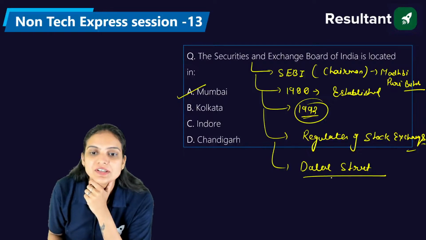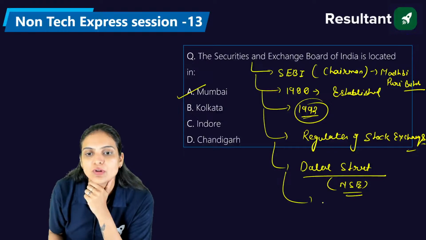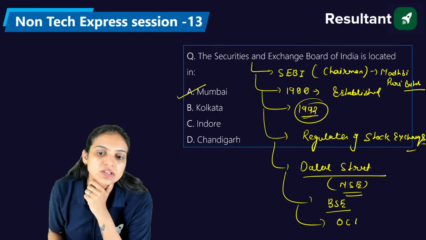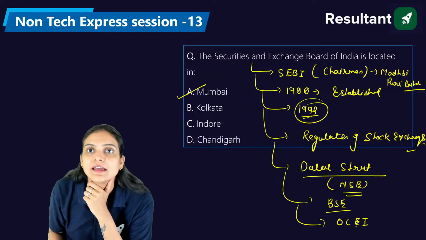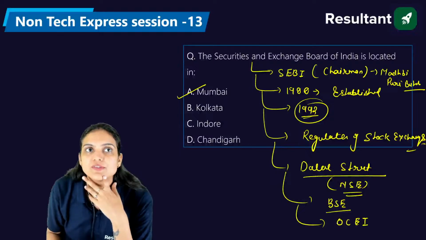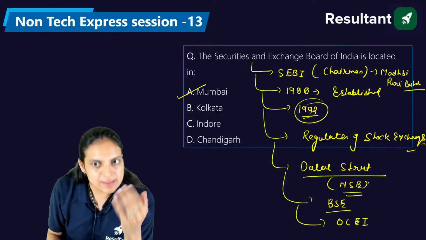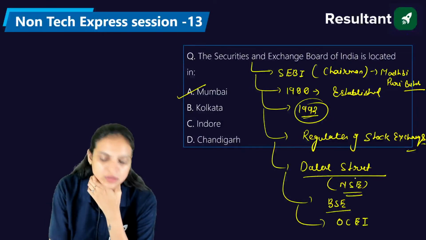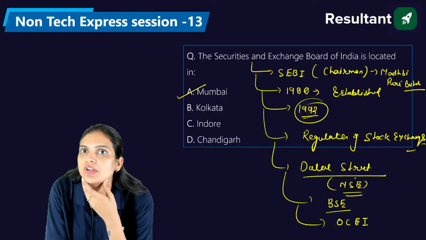And Dalal Street is generally considered as the National Stock Exchange, NSE. We also have BSE, that is Bombay Stock Exchange. We also have the Over the Counter Exchange of India, OTCEI, where all the proceedings take place in a computerized way. Okay, so these are the information we need to remember from the point of view of the Security Exchange Board of India.